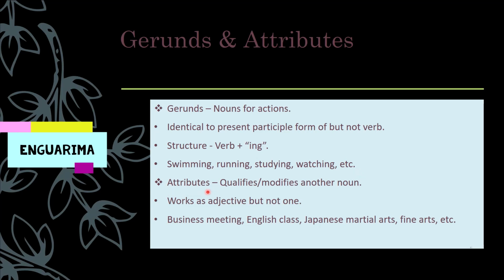Now comes attributes. Attributes. These will add value. These will add features. These will qualify. These will modify another noun. So they work as adjectives, but these are not adjectives again. These are nouns. Example, business meeting. Meeting was already a noun. Then we added another noun and that became an attribute. Business meeting, English class, Japanese martial art, fine arts, etc.